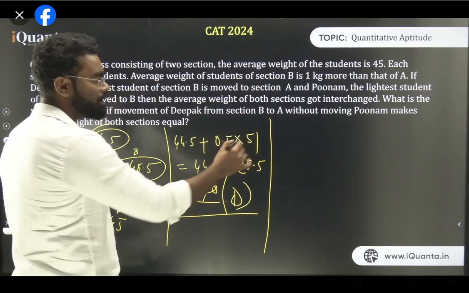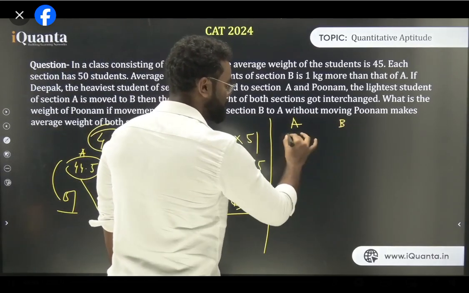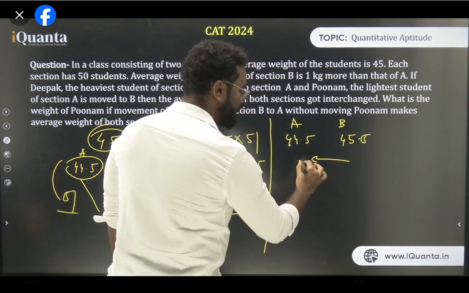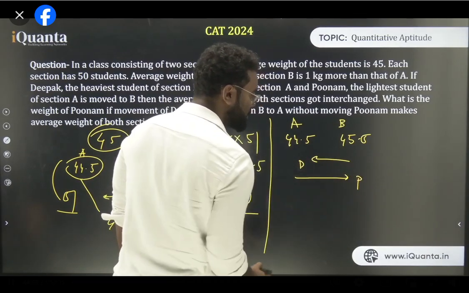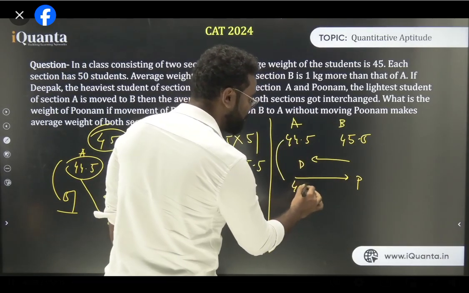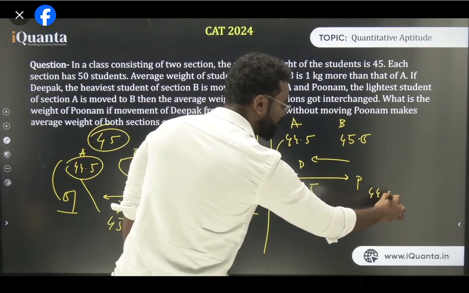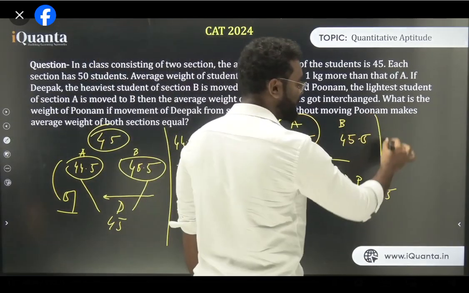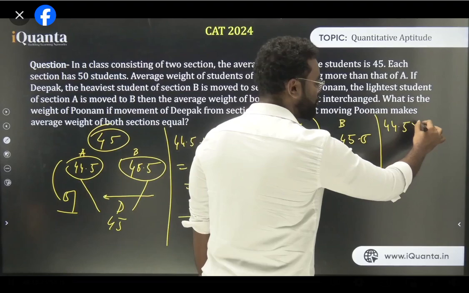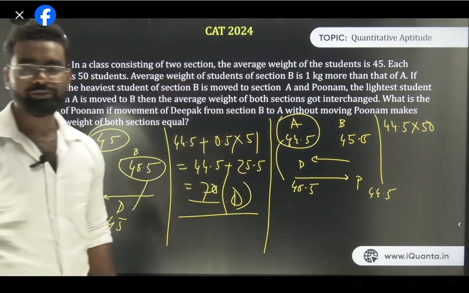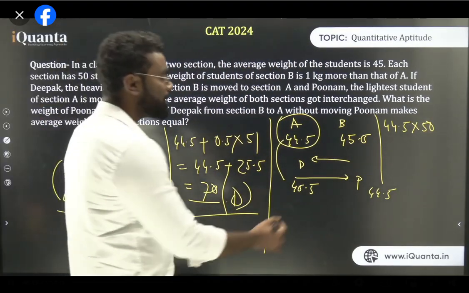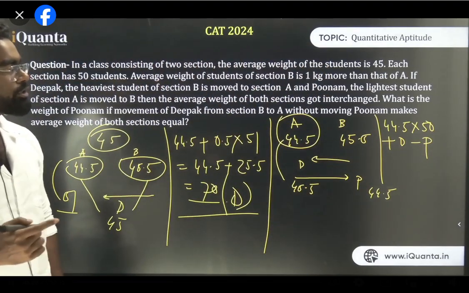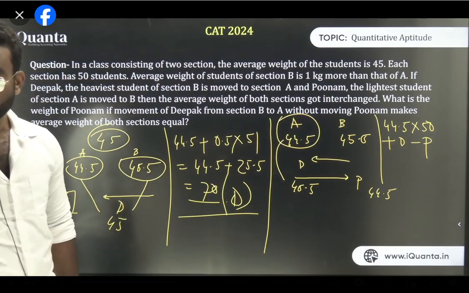Next, what is happening? Think about sections A and B again. So this is 44.5, this is 45.5. Now Deepak is coming here and Poonam is going there, right? So the average weight of this becomes 45.5 and of that becomes 44.5, okay? Now think about it. Initially, what was A's total weight? Initially A's total weight was 44.5 into 50, yes or no? Then Deepak came here and Poonam went away. Now what is section A's total weight? 44.5 into 50 plus Deepak minus Poonam.